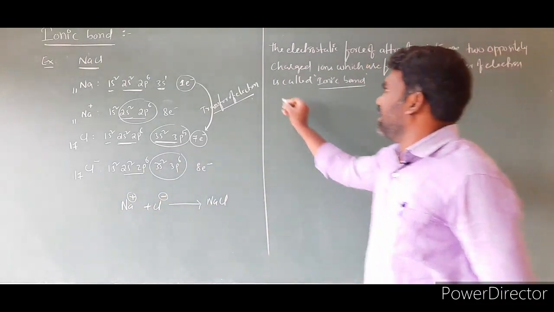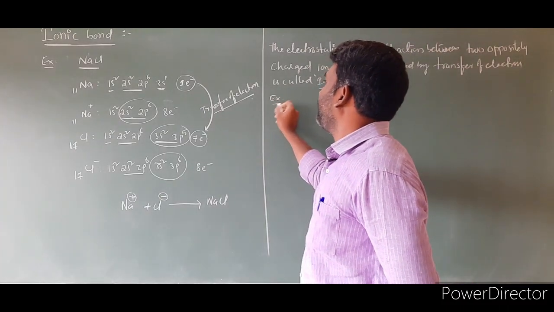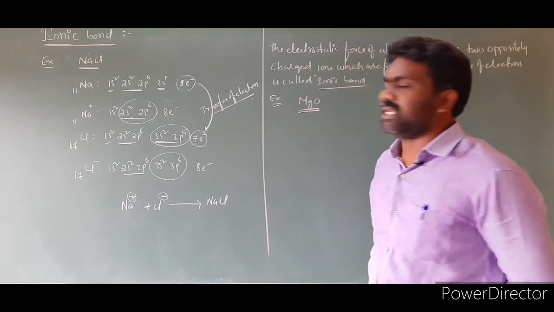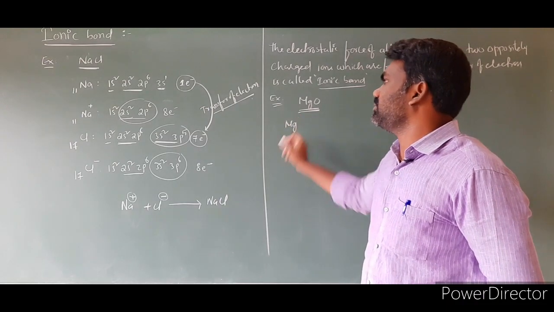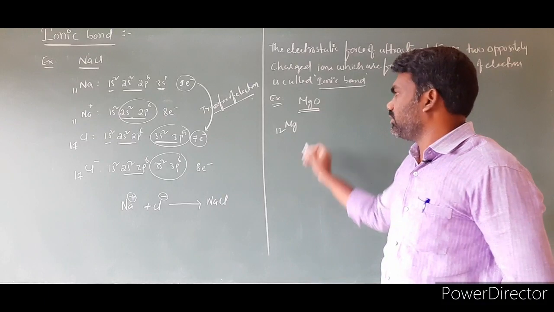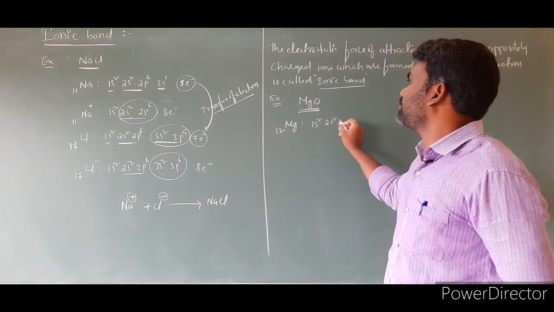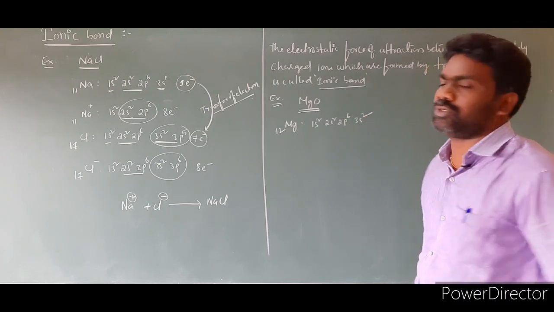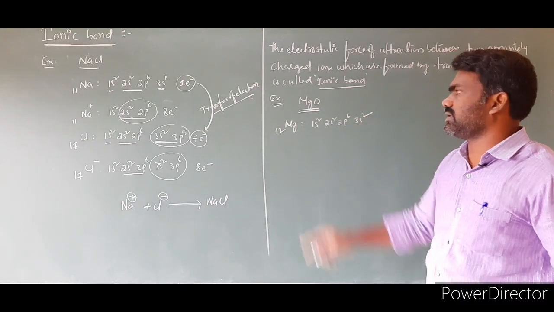An example. For better understanding, I will give one more example: formation of magnesium oxide, MgO. First we take the magnesium atom, atomic number 12. The electron configuration is 1s2, 2s2, 2p6, 3s2. 2 plus 2, 4, plus 6, 10, plus 2, 12. The total number of electrons is 12.